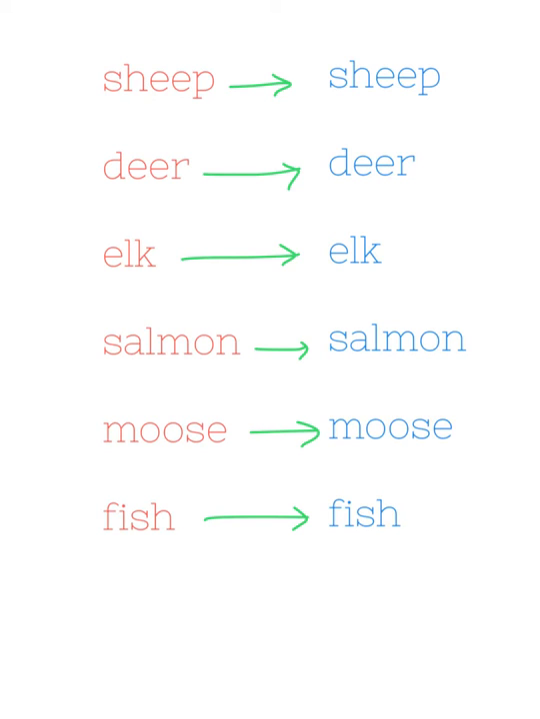Listen to this sentence. All the sheep ran through the gate. Do you think that that is plural sheep or singular sheep? That would be plural sheep, and the hint in the sentence is all the sheep, all of them, ran through the gate.